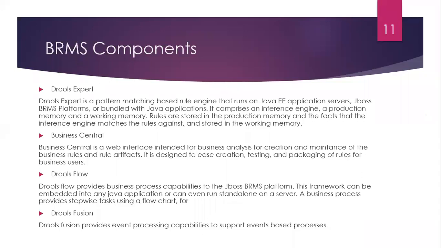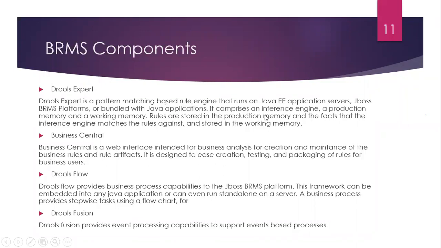The first one, rules expert. It's just pattern matching. If we define any condition in the when block of a rule, the rule expert is used for pattern matching for that particular rule.